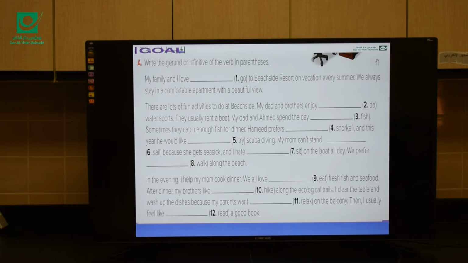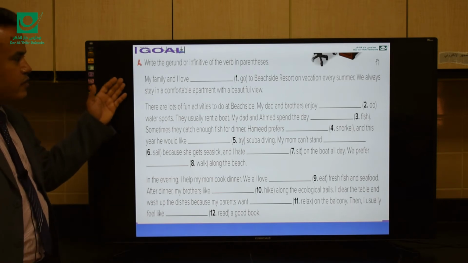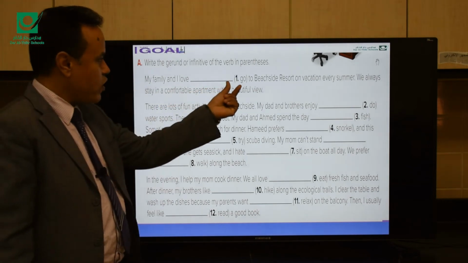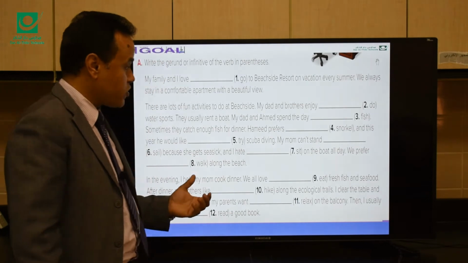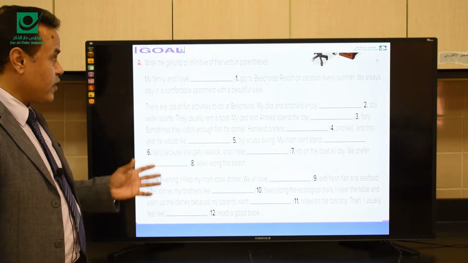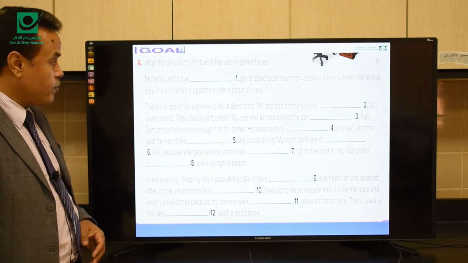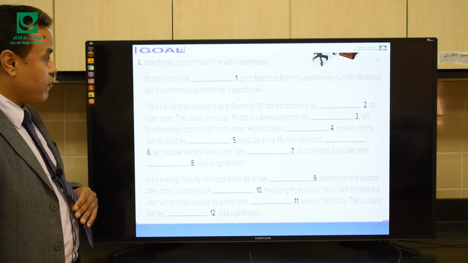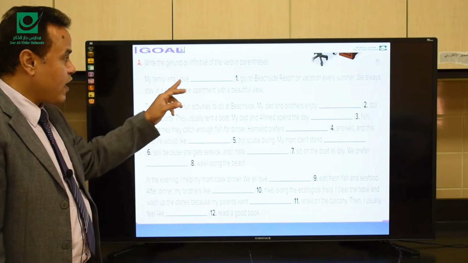Okay. Let's go to part A, exercise A here. Write the gerund or infinitive of the verbs here. Here we have verbs between brackets, I want you to put them in the gerund or infinitive form. For example, my family and I love, go. Here we have love.